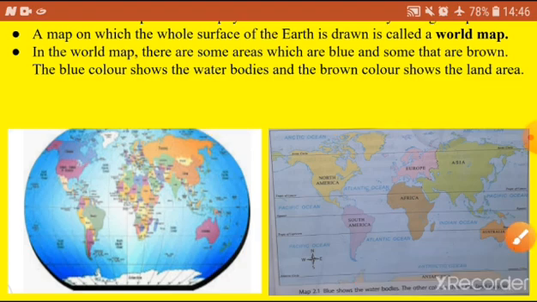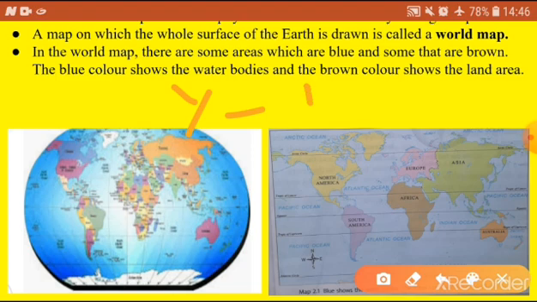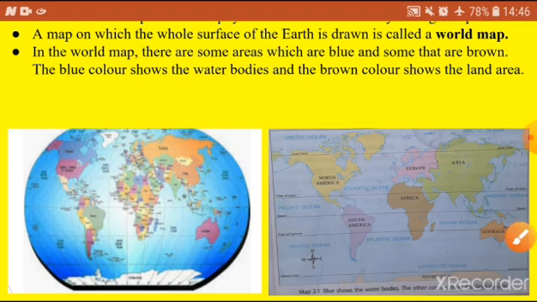Next, yellow color represents deserts. So in deserts the land is covered with sand. So sand is in which color? Yellowish color. So different colors are used to show different land masses. Blue color represents the water bodies.